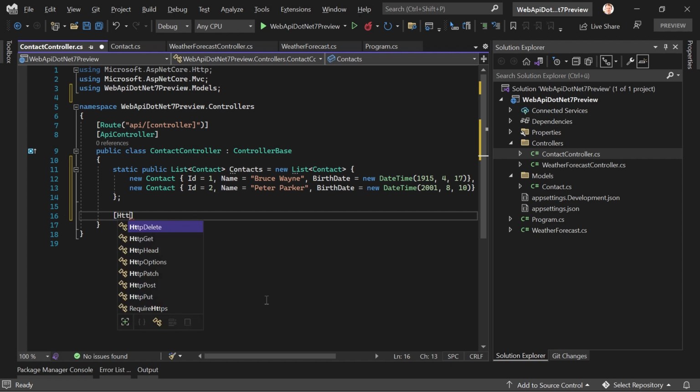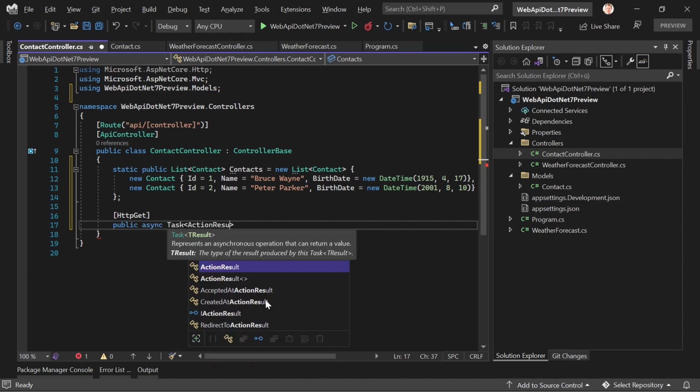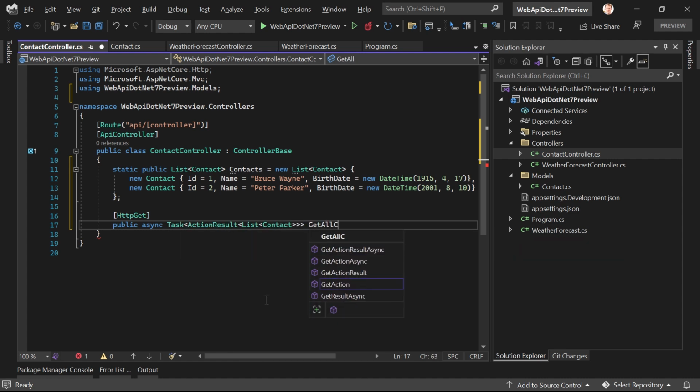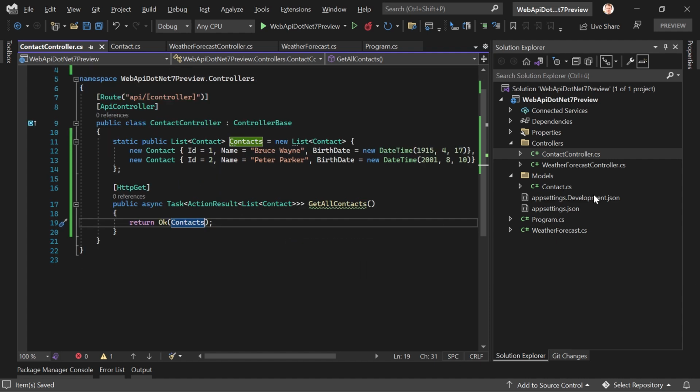Okay, now the get method, HttpGet, public async Task. We return an ActionResult with a list of contacts, GetAllContacts. And here now we want to return Ok, and then just our contacts, and that's already it. Don't know why I'm using an async one, because we're not using EF Core. But anyways, why not? We can do that.